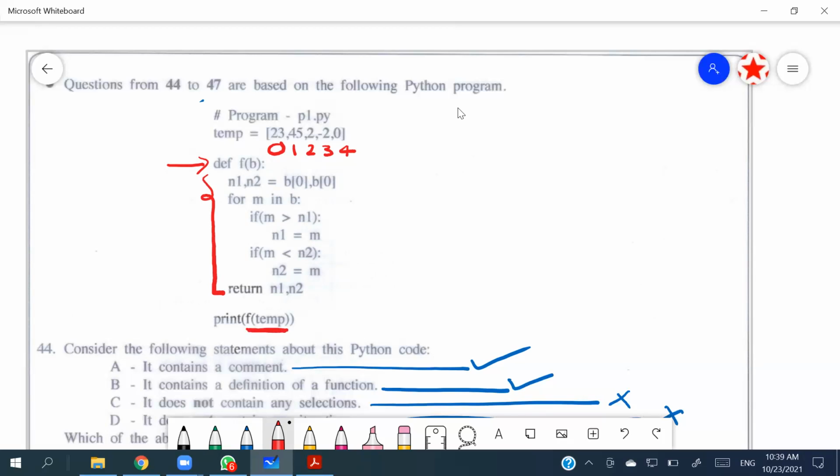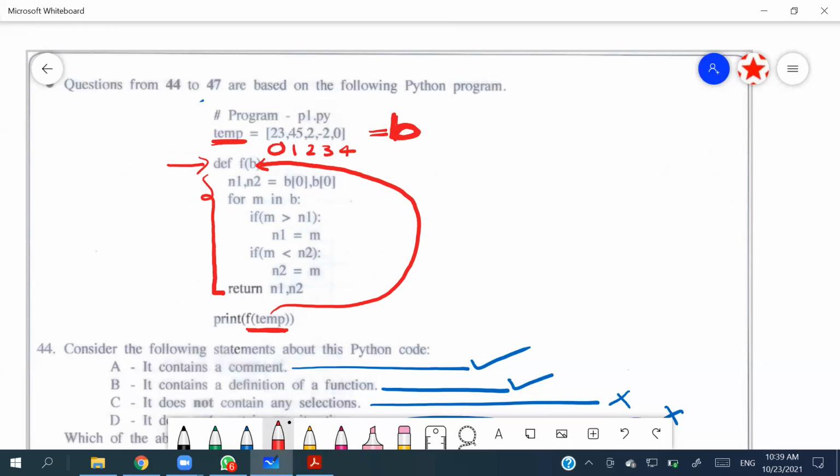So inside the print statement, there is a function called f, and they are passing the temp variable, which is this, right? So the temp variable will be assigned to b. In other words, temp is equal to b as well. Now, in the definition, it says n1, n2 equals b[0], b[0].